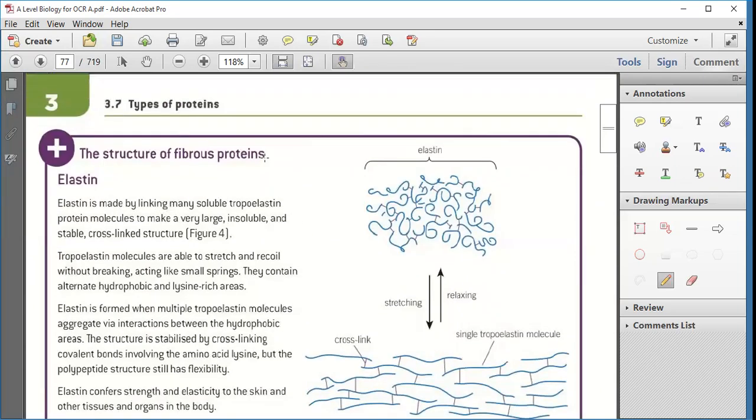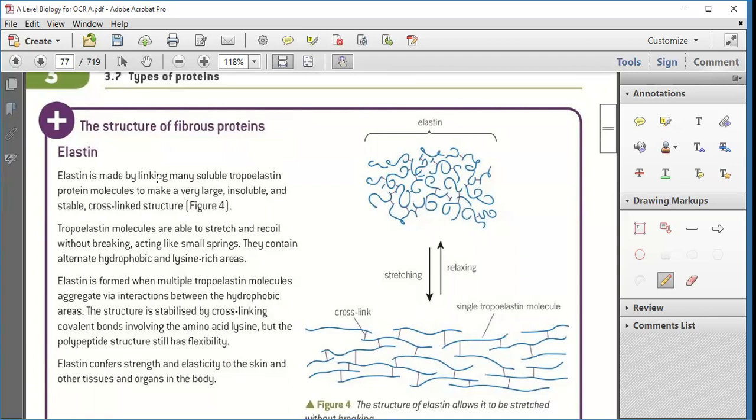Now, elastin is made up by linking many soluble tropoelastin molecules. So these are the elastins. So how is it made? Elastin is made by linking many soluble tropoelastin protein molecules to make a very large, insoluble and stable cross-linked structure. So it is forming a cross-linked 3D structure that is linked again and again, somewhere like this.